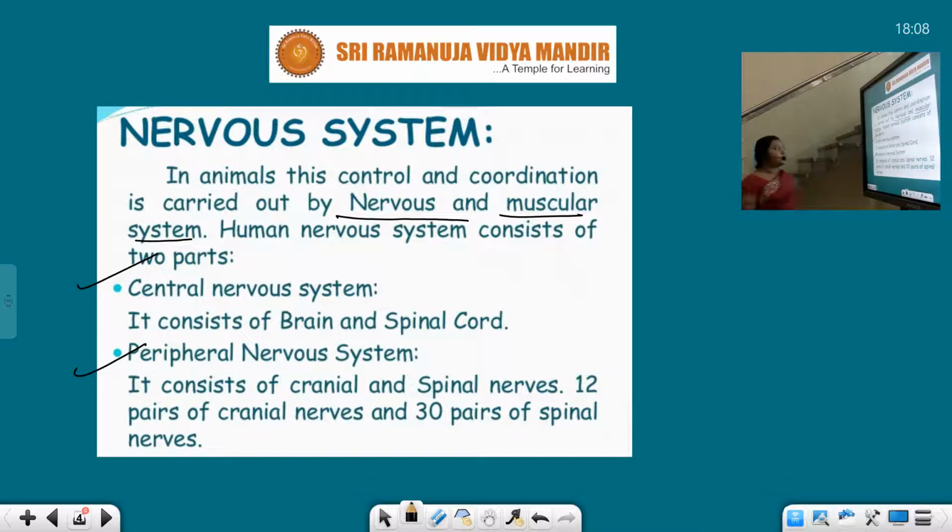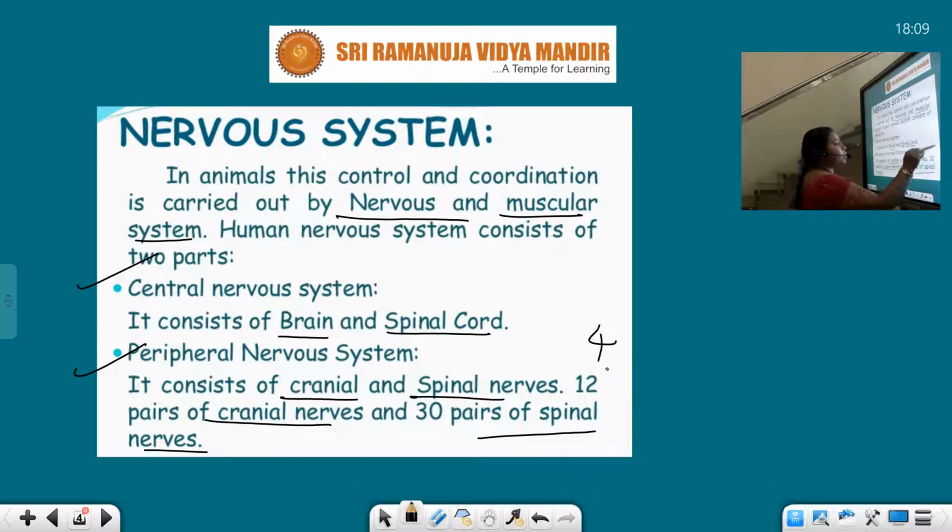The central nervous system consists of the brain and the spinal cord, whereas the peripheral consists of nerves, those are cranial nerves and spinal nerves. There are 12 pairs of cranial nerves and 30 pairs of spinal nerves present. Altogether 42.